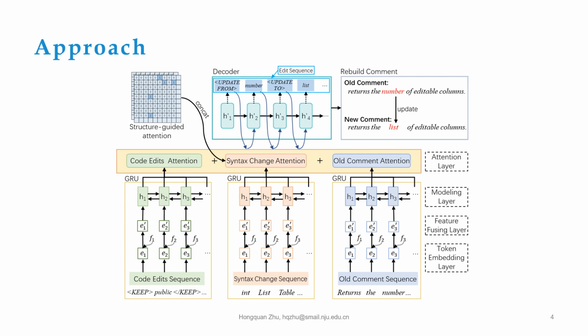Our approach, HatCUP, consists of three phases: edit representation, model training, and comment updating. Specifically, for each code comment code change sample extracted from source code repositories, we first represent them as edit sequences. Then, our model is trained using the pre-processed data. Finally, given code edits, syntax changes, and the associated old comment, the trained model can automatically update the old comment to a new one.